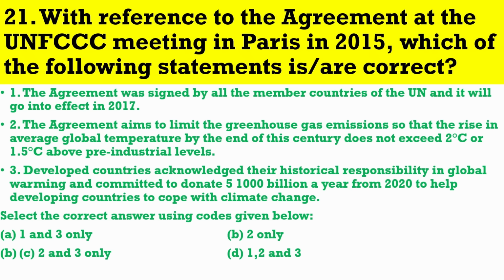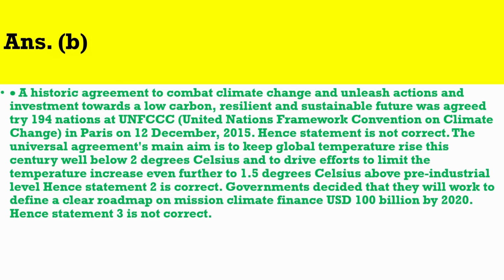Question number 21. With reference to the agreement at the UNFCCC meeting in Paris in 2015, which of the following statements are correct? The correct answer is B. A historic agreement to combat climate change and unleash actions and investment towards a low-carbon, resilient and sustainable future was agreed by 194 nations at UNFCCC, United Nations Framework Convention on Climate Change, in Paris on 12 December 2015. Hence, statement 1 is not correct.